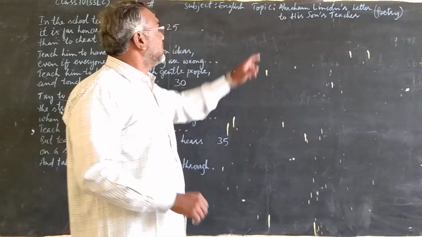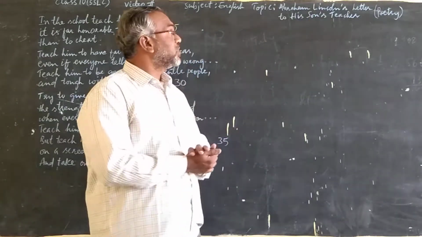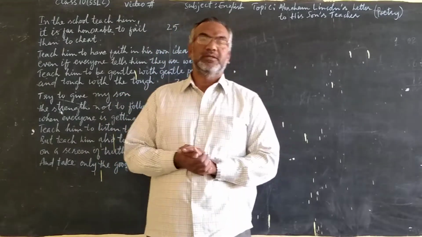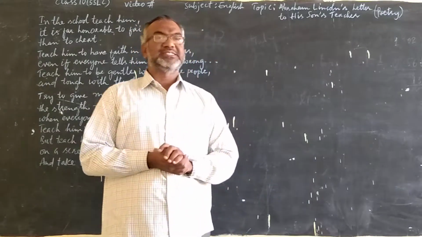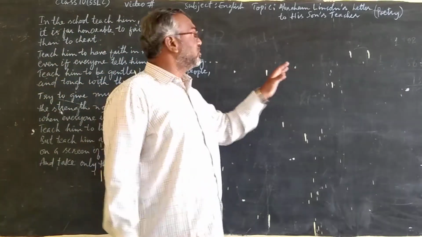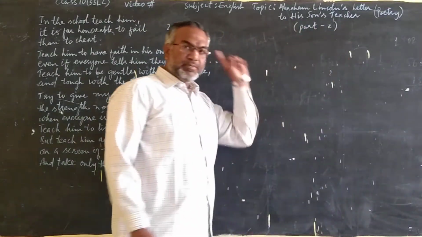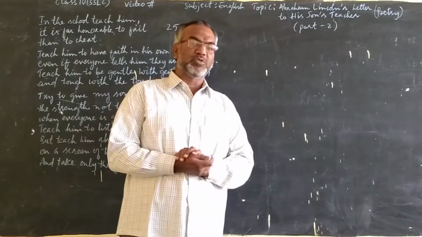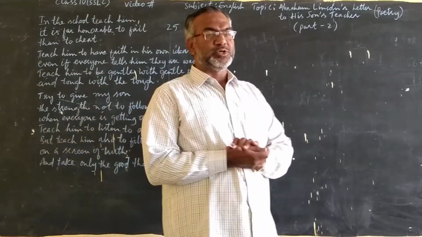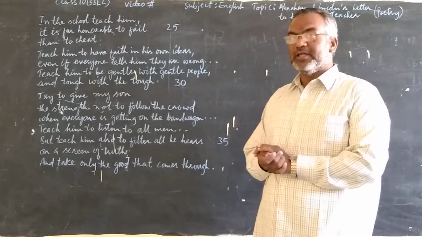And our topic is Abraham Lincoln's letter to his son's teacher. This is the poetry section. This is the second poem in the poetry section of class 10 English, and this is the second video, part 2. In the previous video, I explained the first 22 lines. Now I am again explaining another part of the same poem.